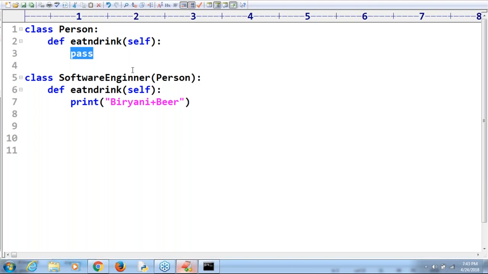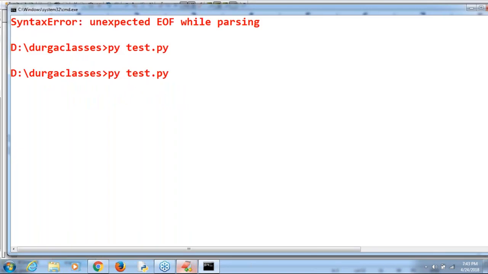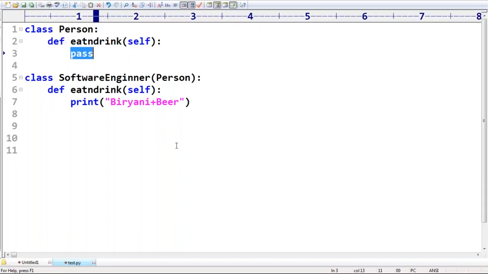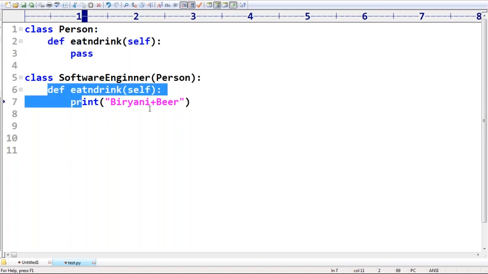Maybe whether it's syntactically valid or not? Yes, perfectly, syntactically it is valid. Remember that. So now, at the parent level, I'm not in a position to define, but at the child level, happily we can define that. It's something like the abstract methods concept only. In the OOPS concept we will discuss in detail. Don't worry about that. Clear?